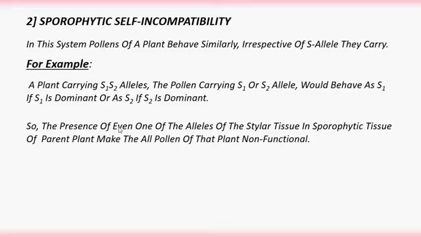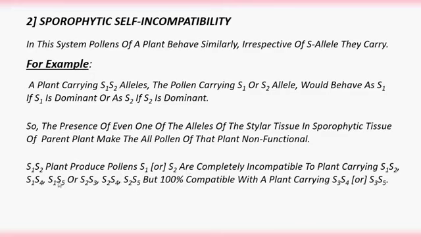The presence of even one of the alleles in the stylar tissue, in the sporophytic tissue of the parent plant, makes all the pollen of that plant non-functional. So if any one of the genes is present, it makes all the pollen non-functional.